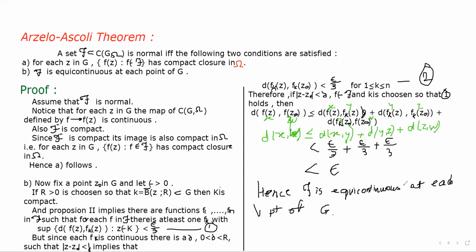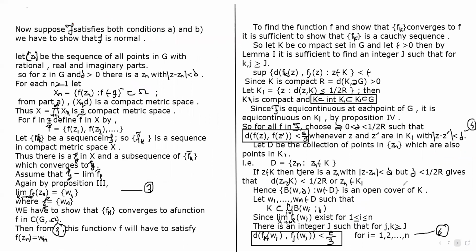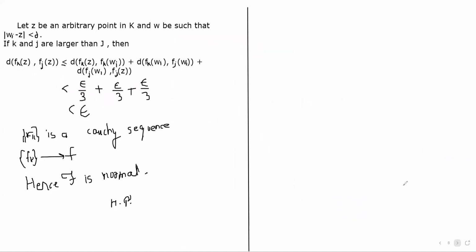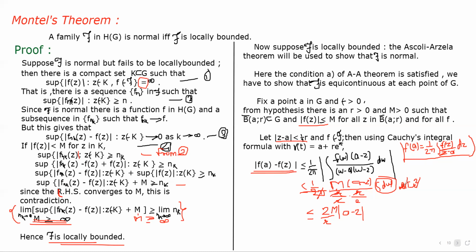The first is that the set of f(z) has compact closure in omega, and script F is equicontinuous at each point of G. The first condition of the Arzela-Ascoli theorem is already satisfied in Montel's theorem. We just have to show that script F is equicontinuous at each point of G.